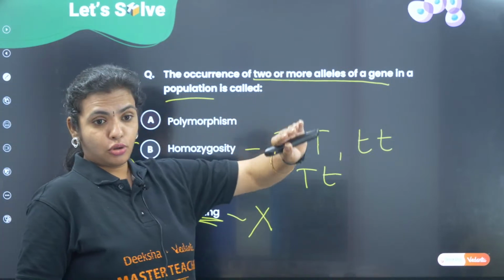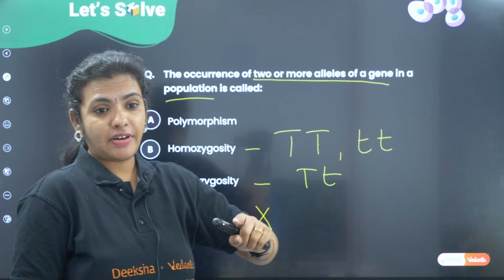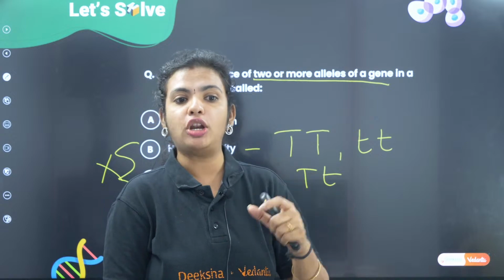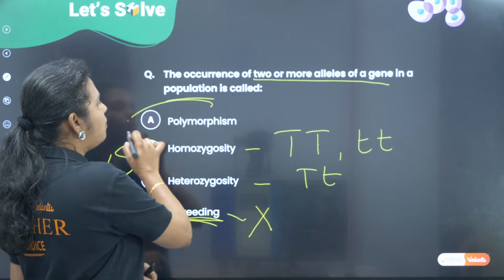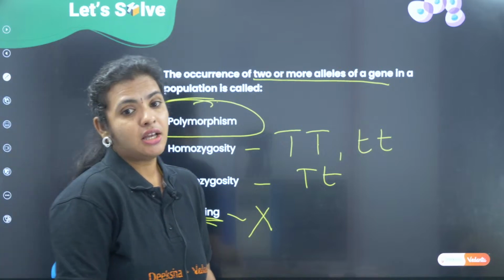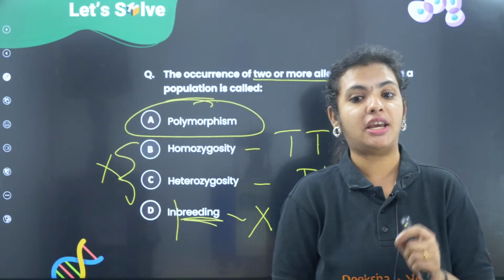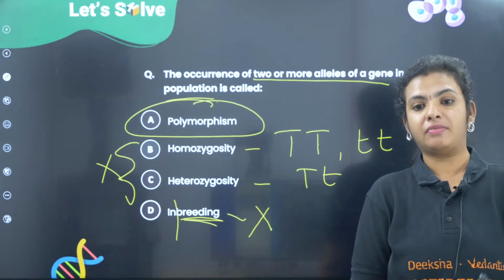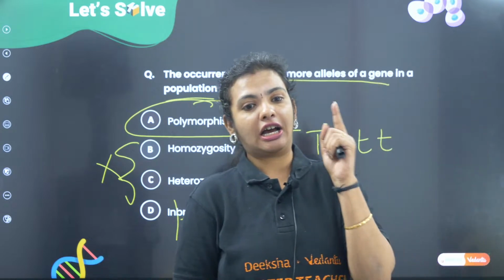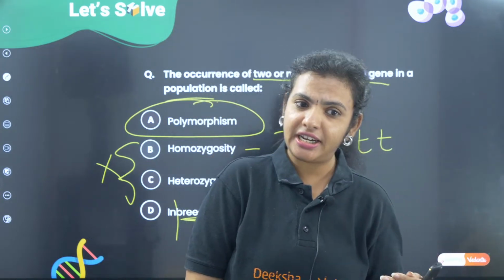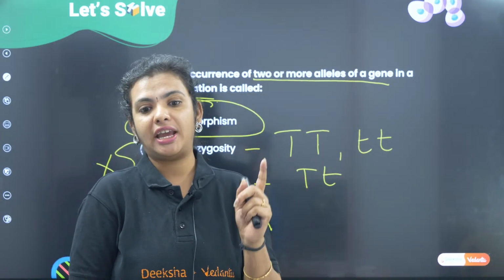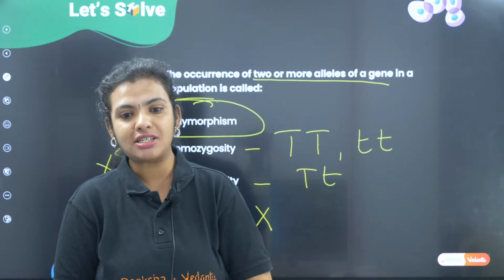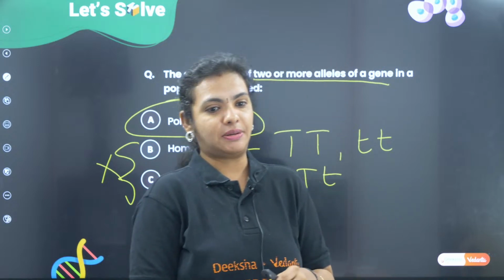So two or more means poly. Correct? So if I have more than two, what is the word that I am going to use? I am going to use the word poly. Poly means many. So it is going to be polymorphism. Okay. So kindly follow this elimination method. What is elimination? Rule out the options and analyze. Alright. I hope you are understanding what I said. Kindly do this in case you have a doubt with any kind of question, children. Okay. So two or more means it is going to be poly. So the concept is called polymorphism.